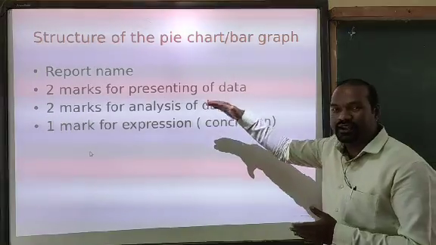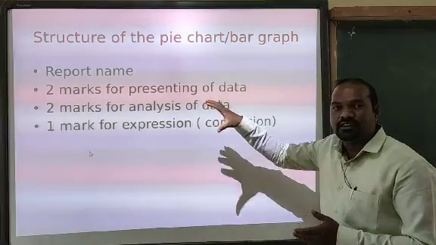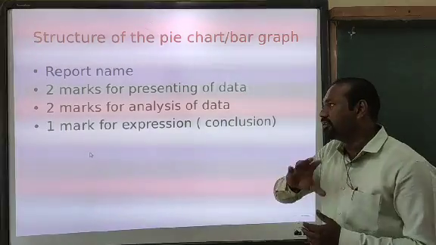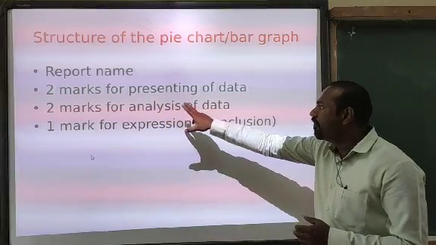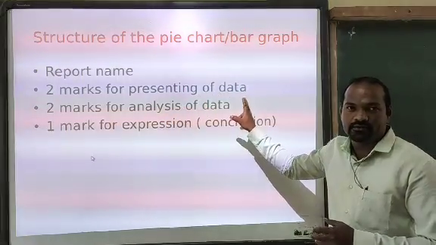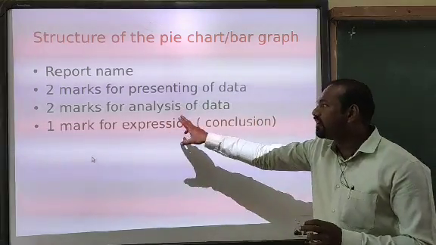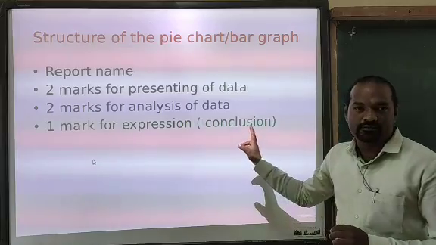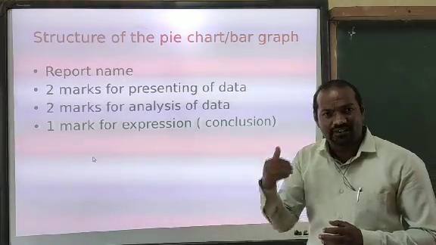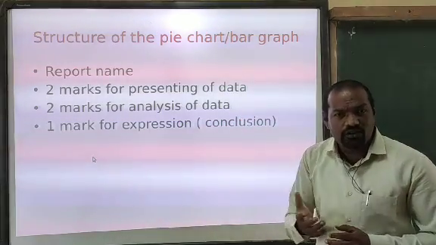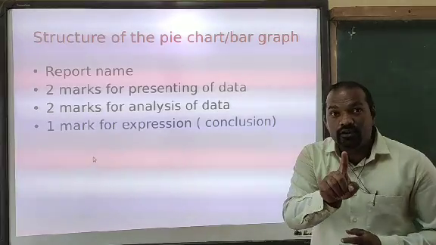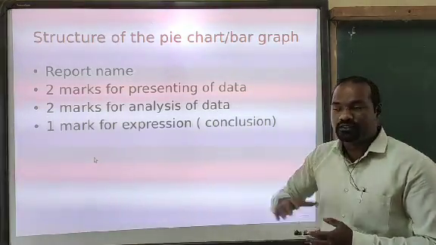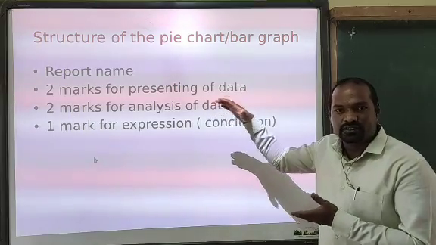Look at the weightage: 2 marks for presenting the data, 2 marks for analysis of the data, and 1 mark for expression. Expression is sometimes called the conclusion, your overall opinion regarding the report and the concept. So this is the weightage of the report.